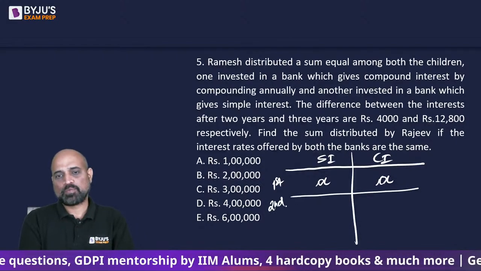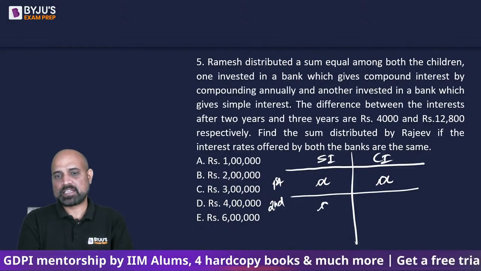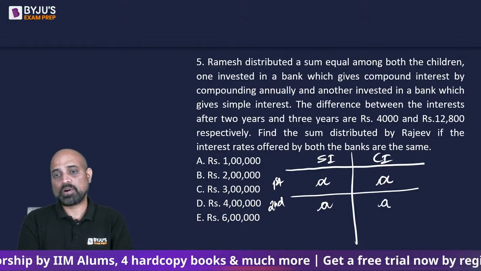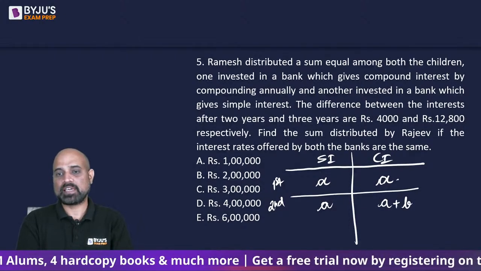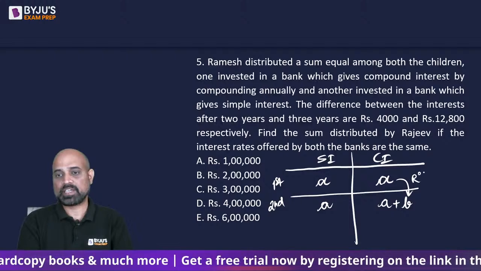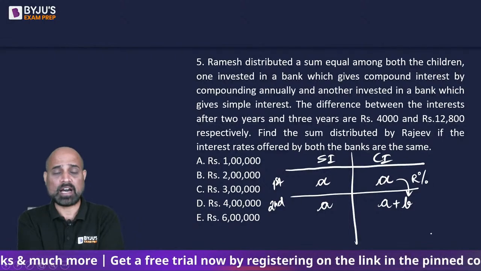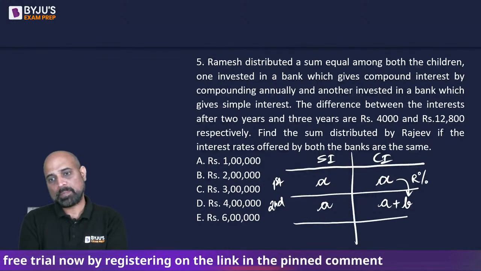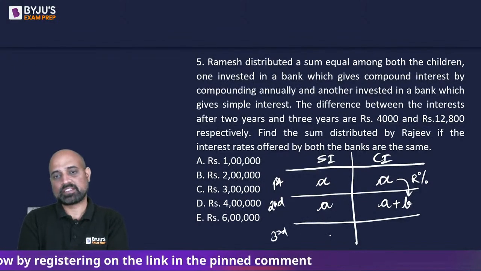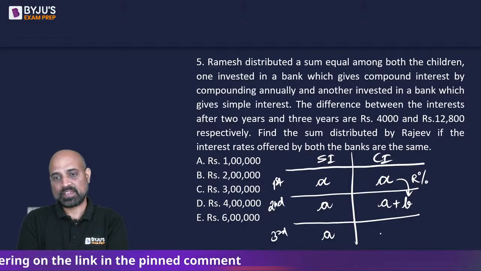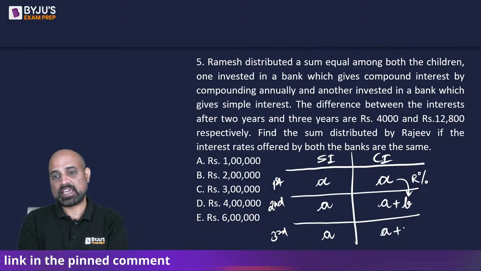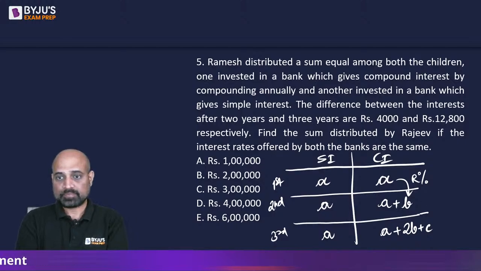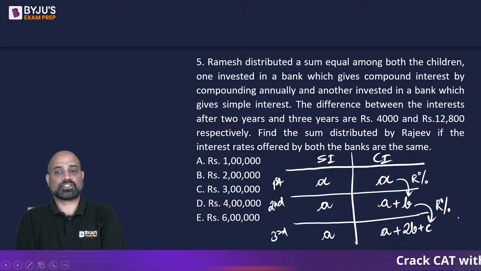Second year में what you will find is simple interest will remain A, but compound interest will become A plus B, as in there is a relation between A and B. That B is R percentage of A, where R is rate of interest. What happens in the third year? In the third year it becomes A, while in compound interest it becomes A plus 2B plus C. Here C is related to B by R percentage.